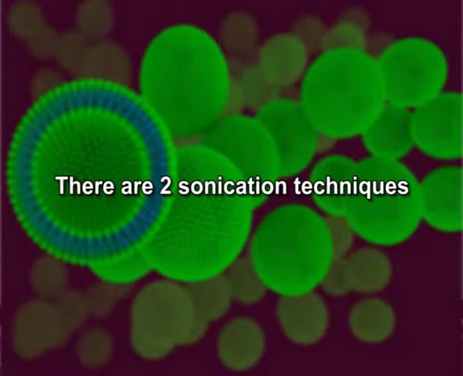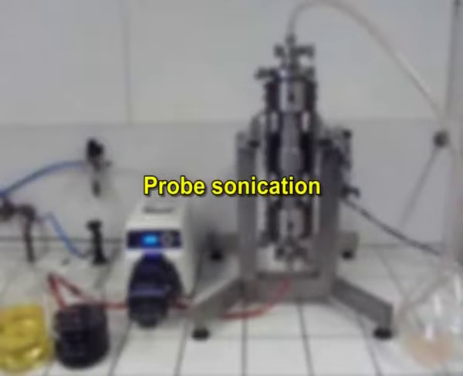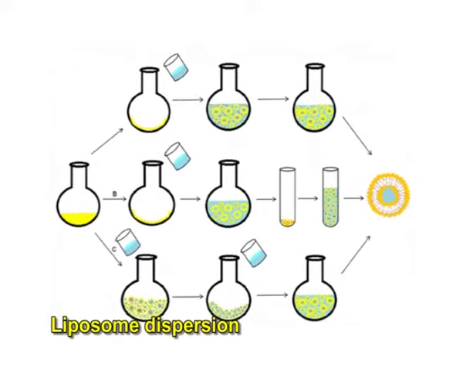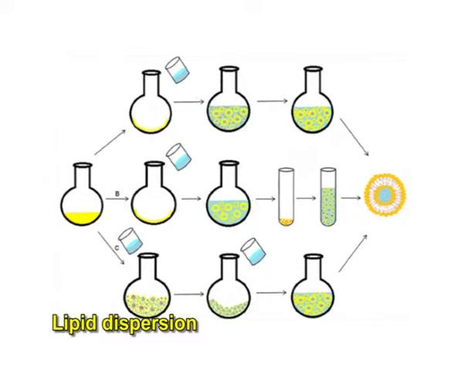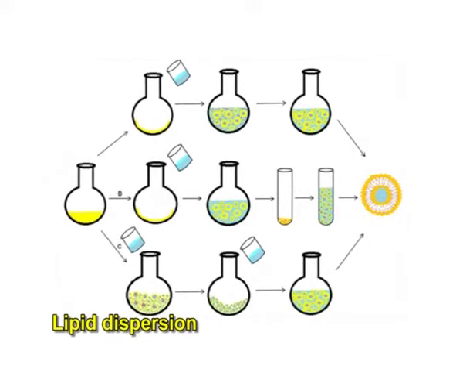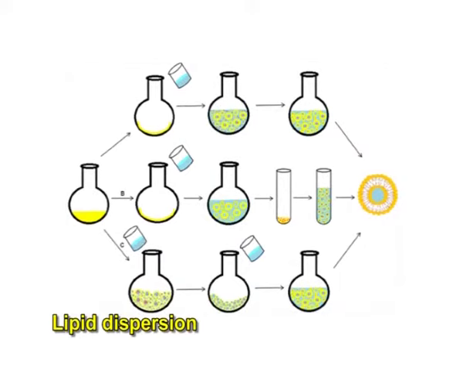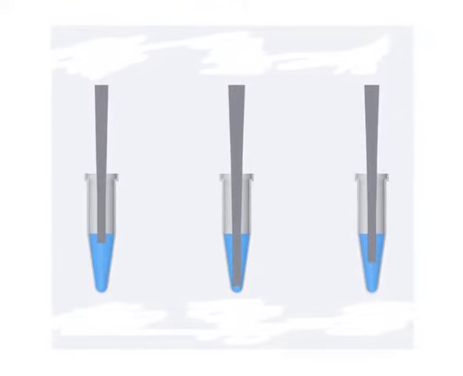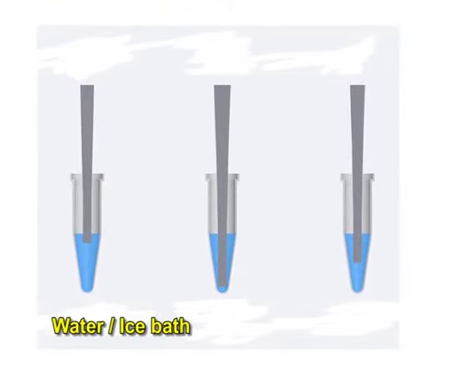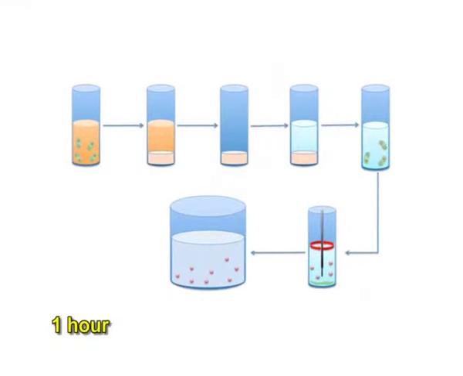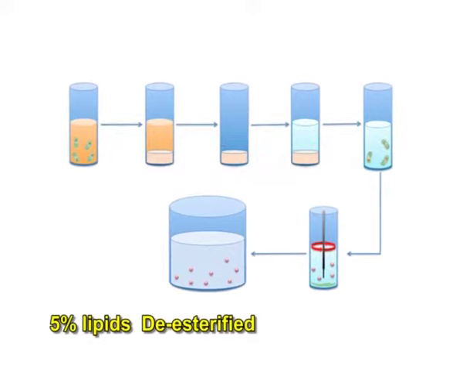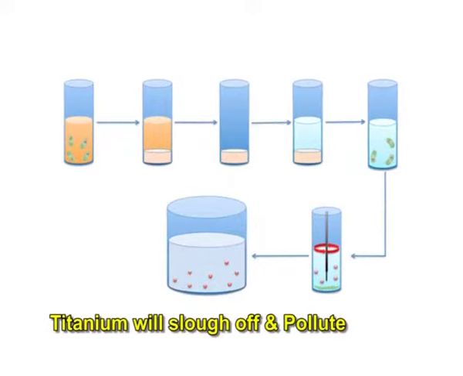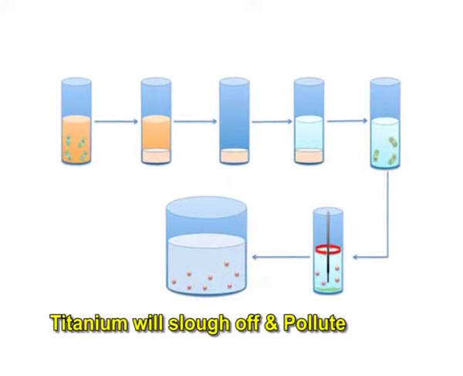There are 2 sonication techniques. First, probe sonication. The tip of a sonicator is directly engrossed into the liposome dispersion. The energy into lipid dispersion is very high in this method. The coupling of energy at the tip results in local hotness. Therefore, the vessel must be engrossed into a water or ice bath. Throughout the sonication up to 1 hour, more than 5% of the lipids can be de-esterified. Also with the probe sonicator, titanium will slough off and pollute the solution.